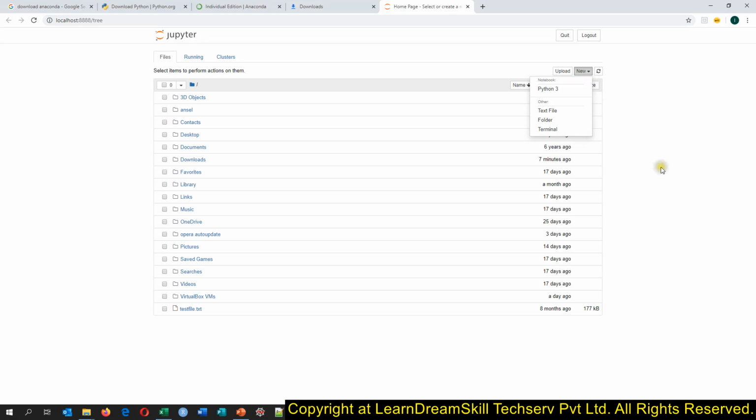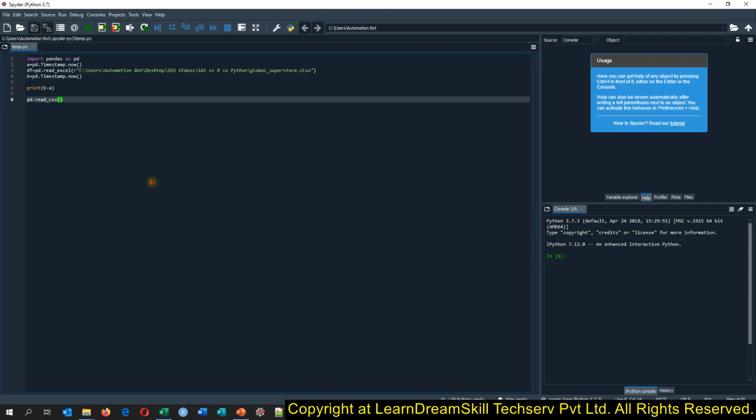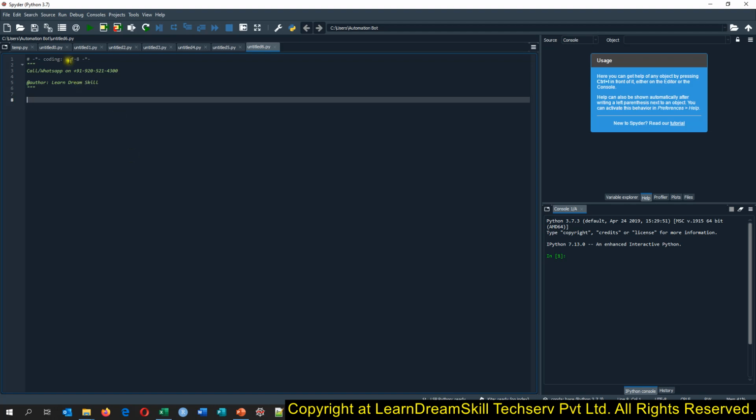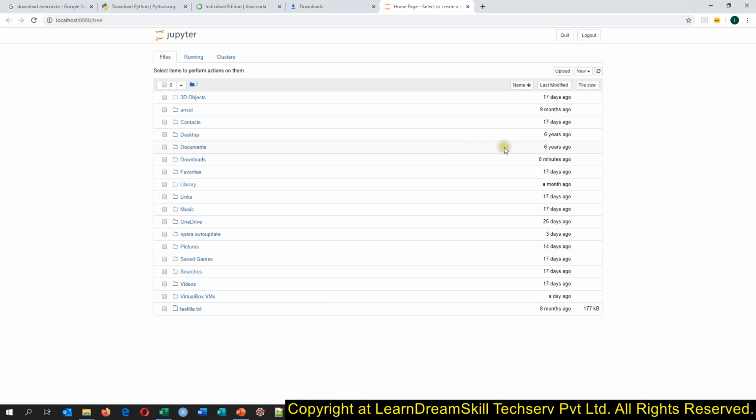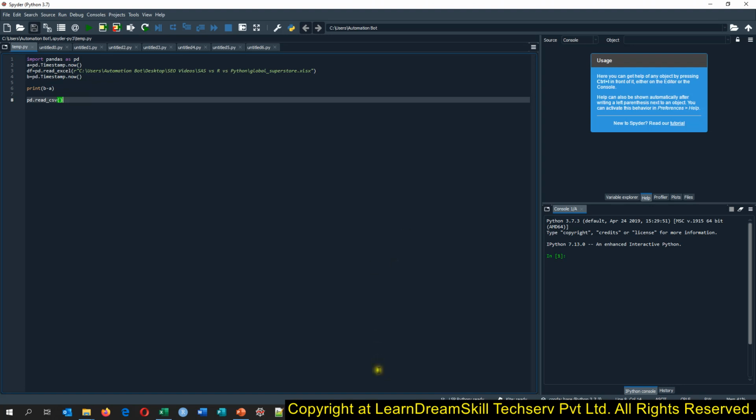So how will you write code here? Suppose I can write any code here. I just press Control N. This way I will be able to write code here as well. I can open as many files as I want, and I can go through each and every code clearly as well. But this Jupyter notebook is not as flexible as this Spyder is. So let me show you how we can write the code in both of these editors.